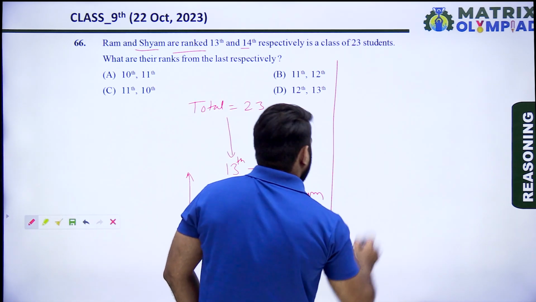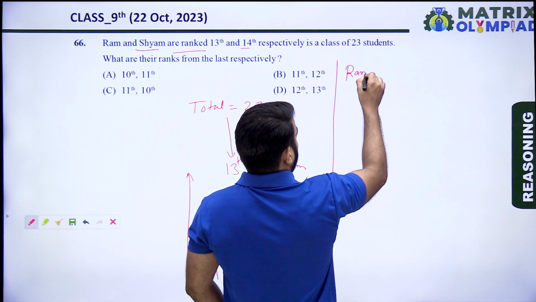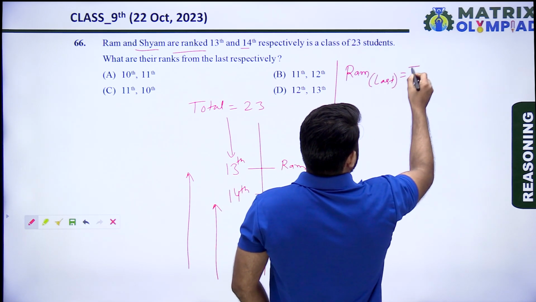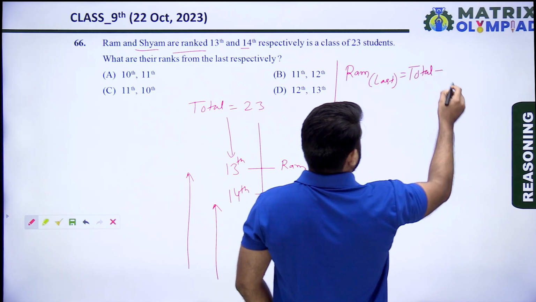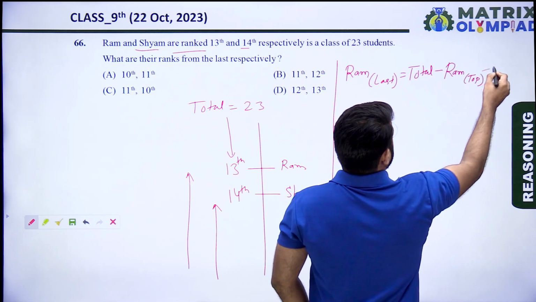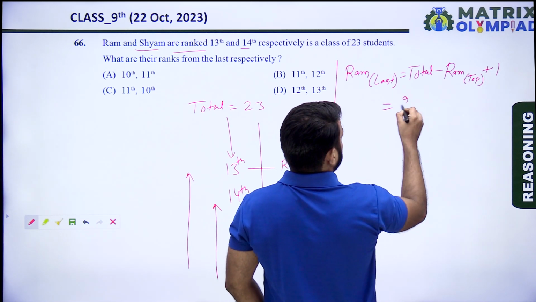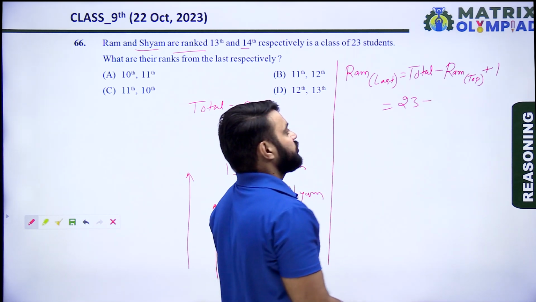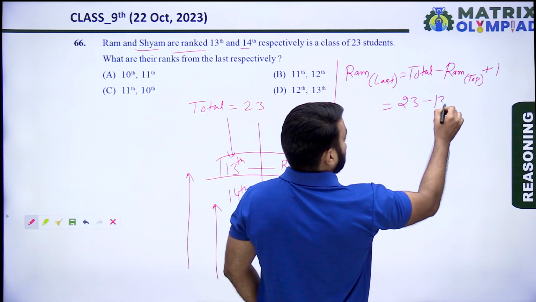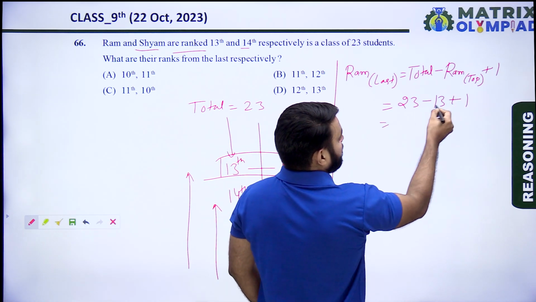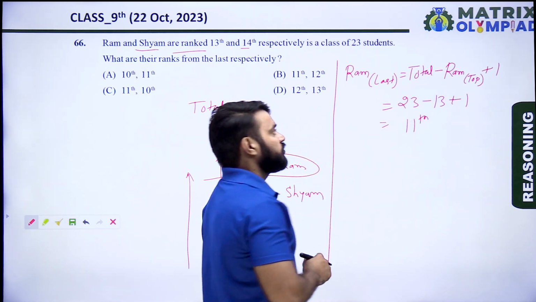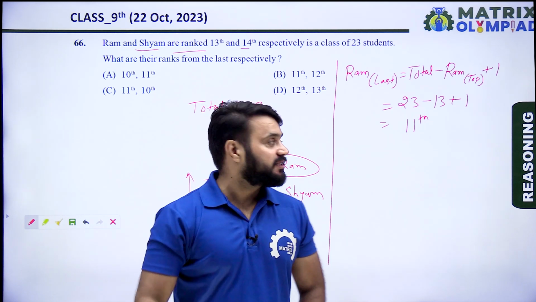So find Ram's rank from the last. The formula is total minus Ram's position from the top plus 1. So total is 23 minus position of Ram from the top, 13, plus 1. So 23 minus 13 means 10, plus 1 means 11. So Ram's position from the last is 11.